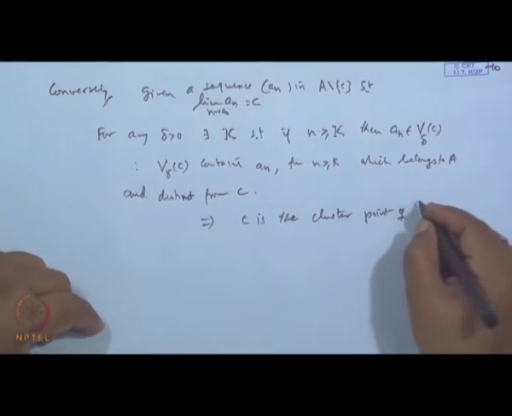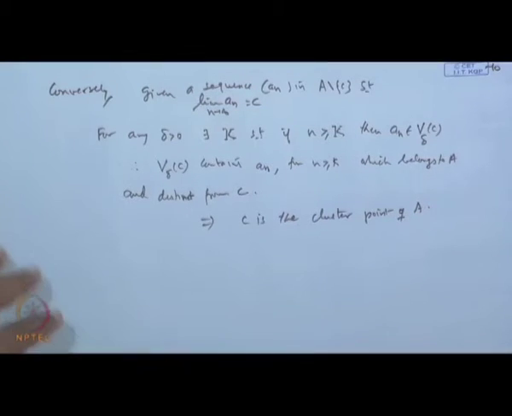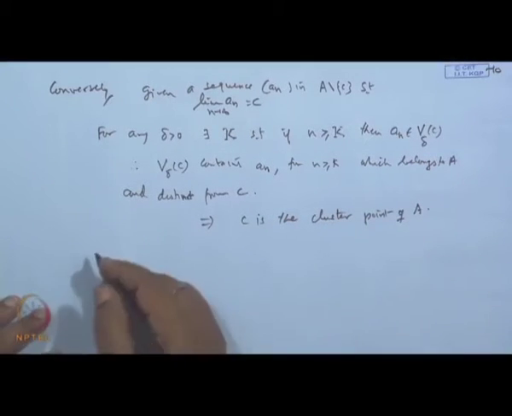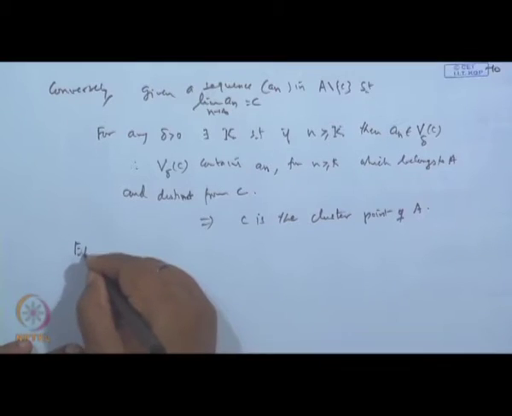So C is the cluster point of A. That's one. It means we can define the cluster point in terms of a sequence also, in terms of neighborhood or cluster. Now, let us see a few examples.